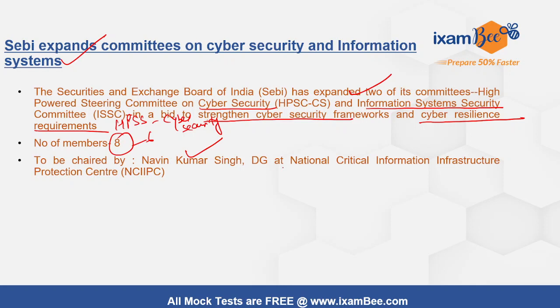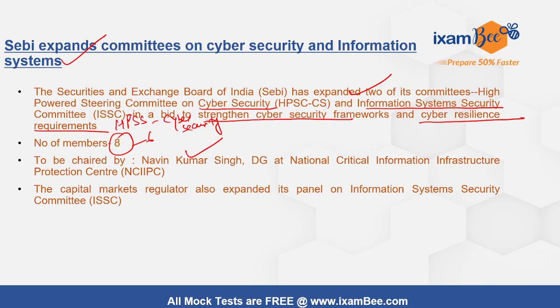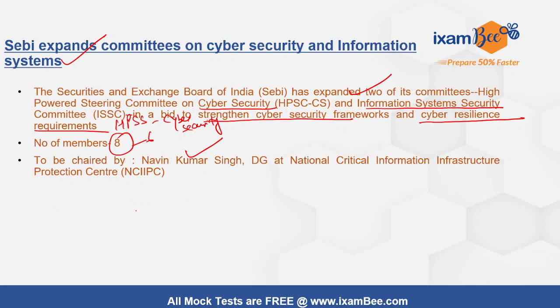Other panel members will also be part of it, and all these panel members are given the task of reviewing the mandate and functioning of security operation centers and providing recommendations for the cyber security audit. They are also entrusted with analyzing past cyber attacks so as to decide on plugging any loopholes in the existing framework.